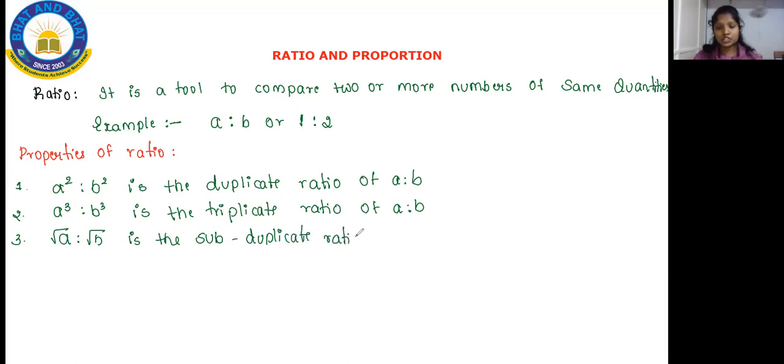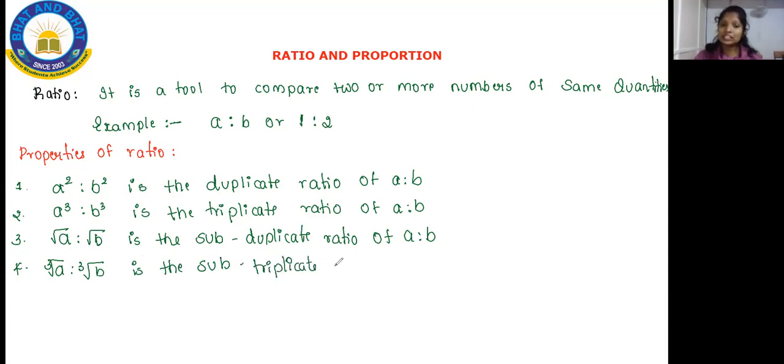Subduplicate ratio of A is to B. Subduplicate means square root, we call. In the same way, cube root of A is to cube root of B, we are going to call this as sub-triplicate ratio. That means 3 times inside the square root. It is a sub-triplicate ratio of A is to B.